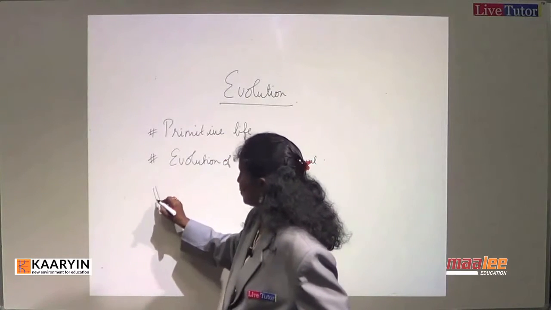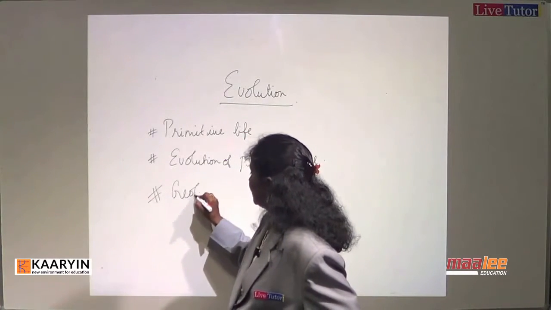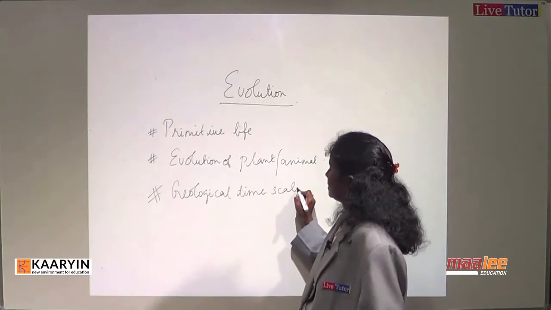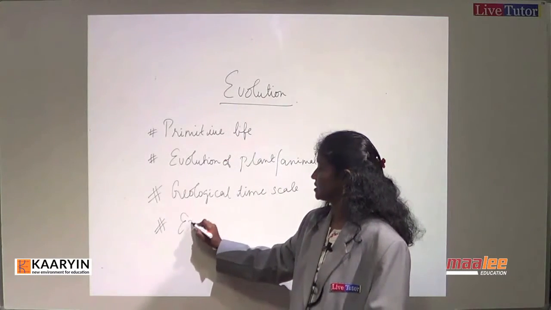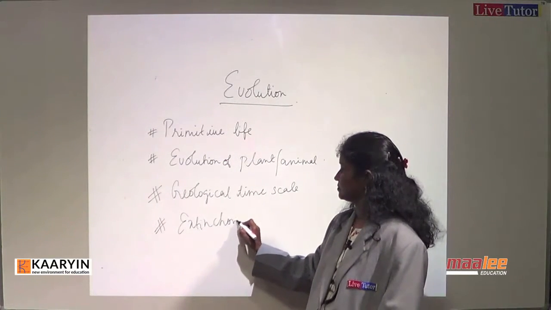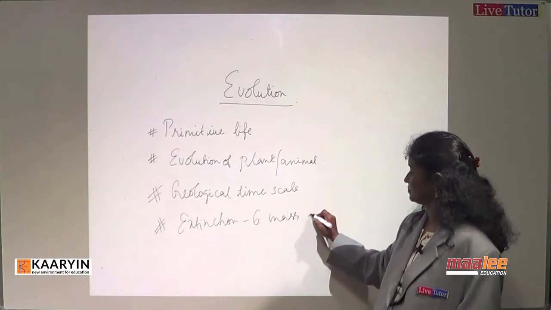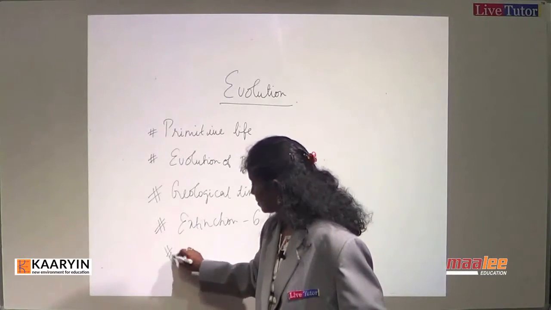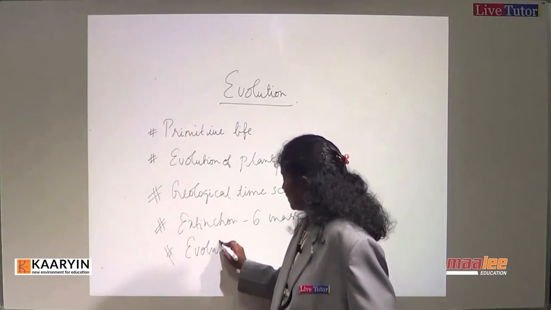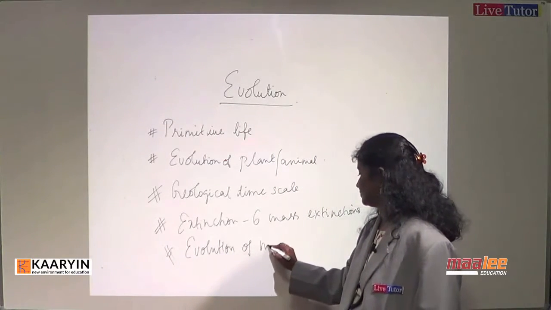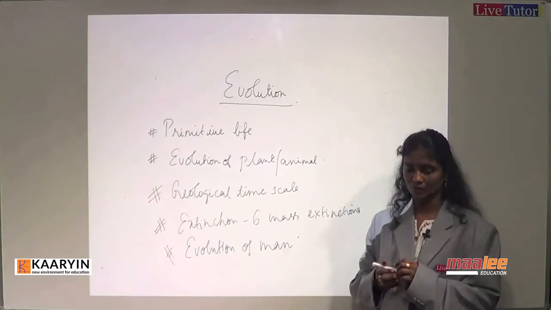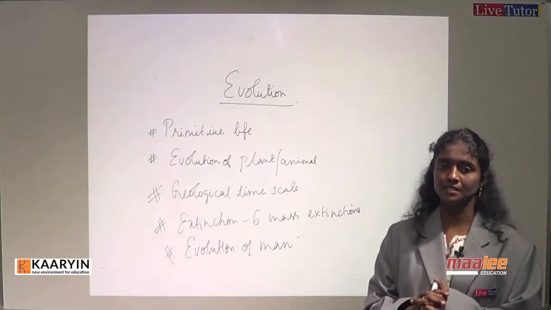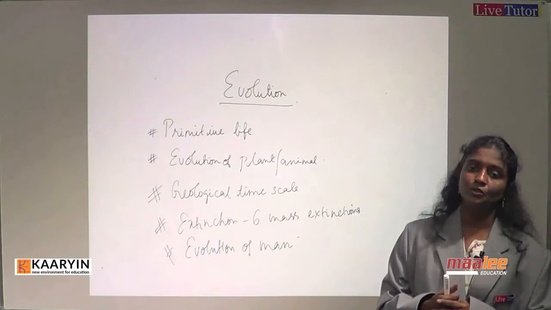And in a brief way, we are going to even talk about the geological time scale, and extinctions, 6 mass extinctions. And finally, we are going to also talk about the very interesting evolution of man. Now, we will begin our talk with how the primitive life started on this earth. Before that, we have to understand the evolution of earth itself.